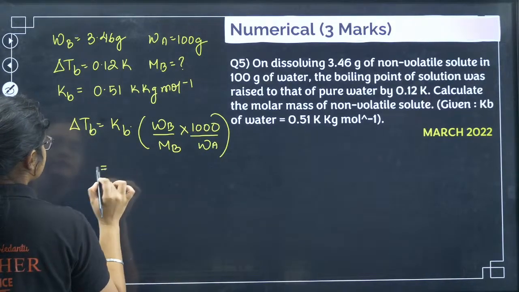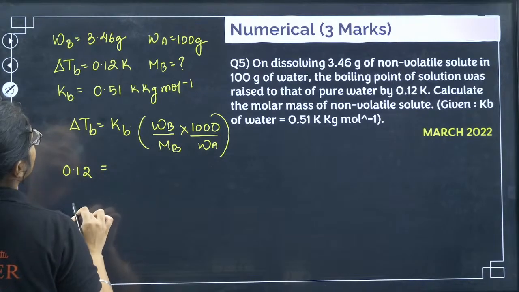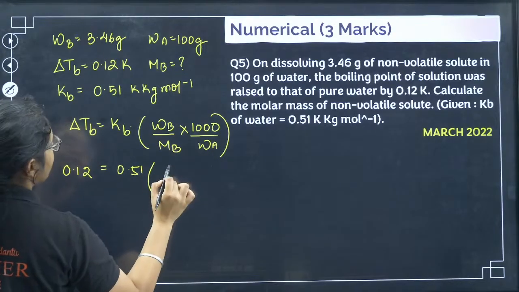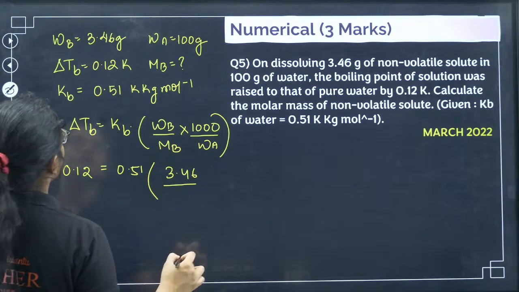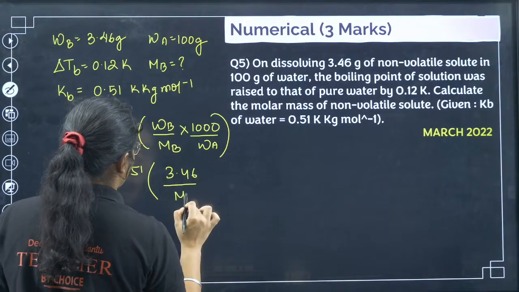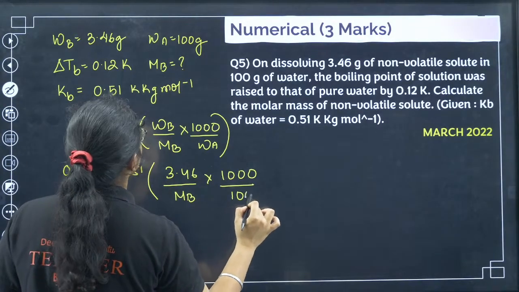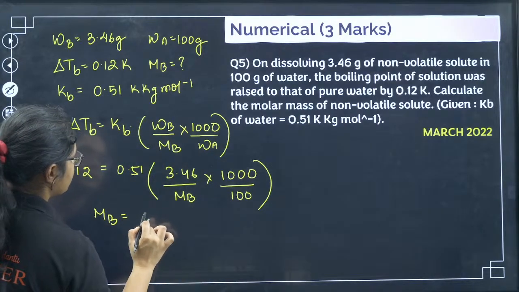So what is delta Tb here? 0.12, and Kb value is 0.51, Wb value is 3.46, Mb value is how much? That is what I have to calculate, into 1000 by Wa, which is 100.